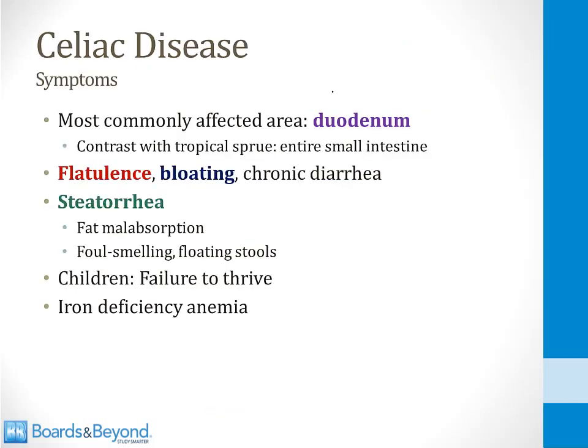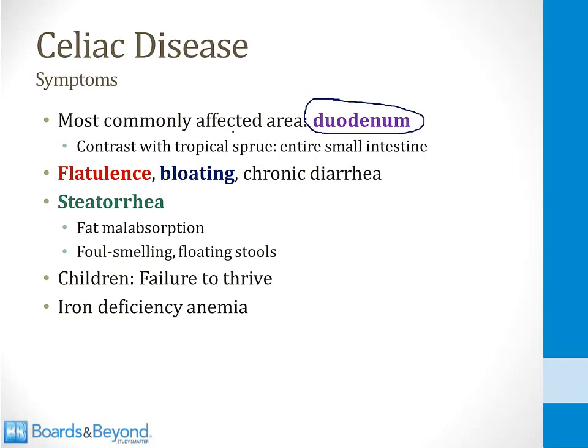To understand the symptoms of celiac disease, the most important thing to remember is that the duodenum is the most commonly affected portion of the small bowel. Any part of the small intestine can be affected, but the duodenum is most common, and this should make sense to you. You know that this disorder is triggered by exposure to gluten, and when we consume gluten, the first part of our small intestine that encounters the gluten molecules is the duodenum, so it's logical that this would be the most commonly affected area.